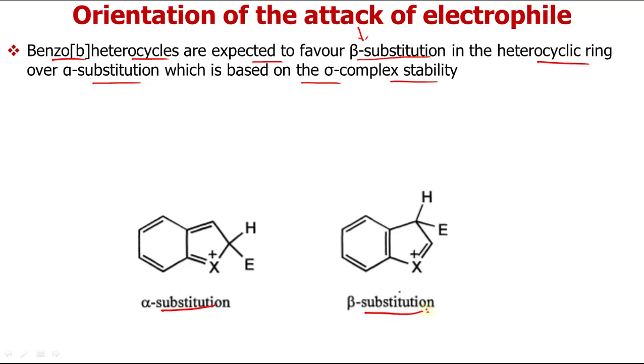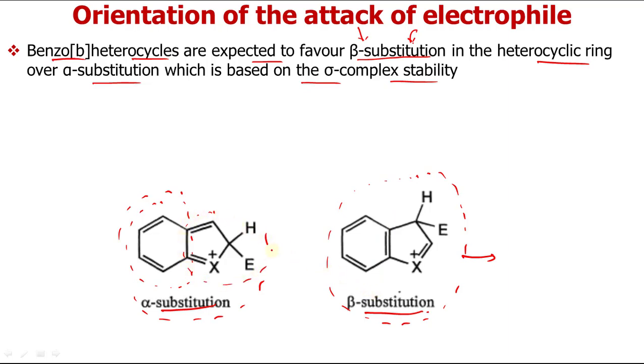So when the attack takes place at beta position in a benzo fused 5-membered ring, beta substitution is more favorable than alpha substitution because this sigma complex is more stable than this one. In this one you can see that the aromaticity of the benzene ring is perturbed, is changed, whereas it remains the same, unchanged, in the other. So that's why this complex is more stable, and the attack will preferably take place at beta position, whereas when we had only a 5-membered heterocycle, the preferable position was alpha. So please keep this in mind.